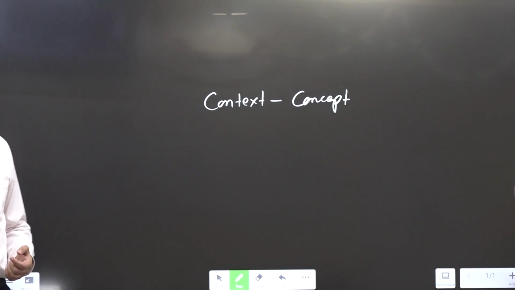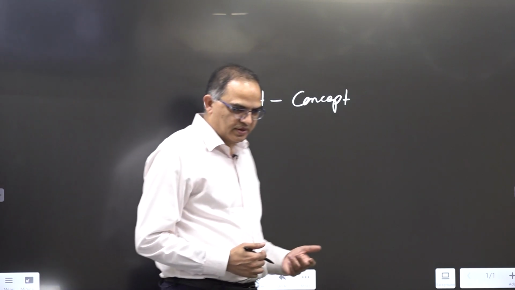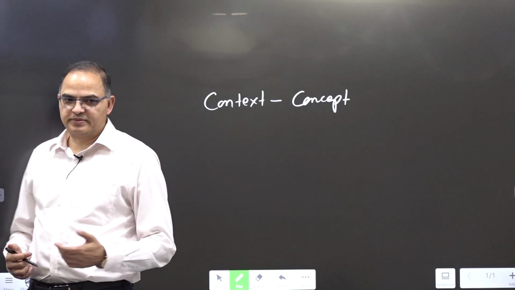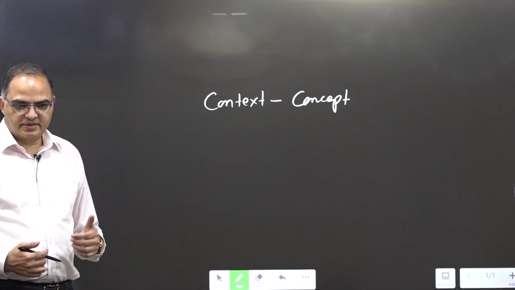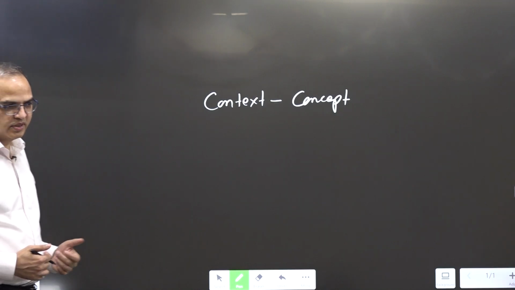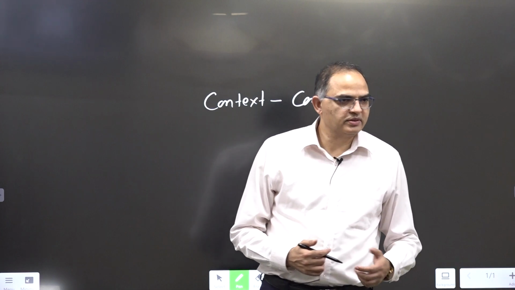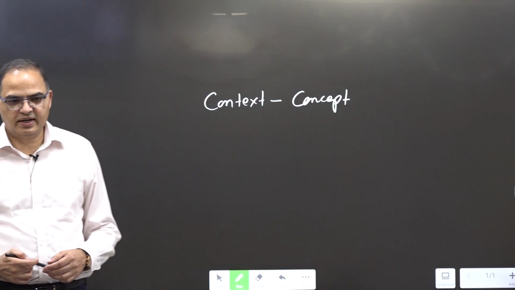Then globalization also has undergone changes. We can say there is rebalancing, re-globalization, and so on. It has its context also, it has its concept also. That is the difference when we write in GS and when we write in optional.